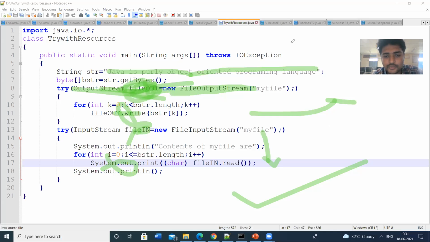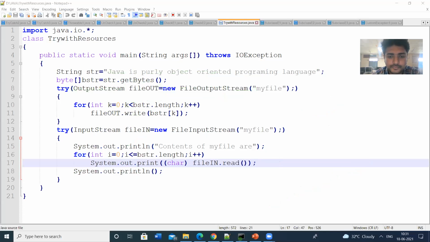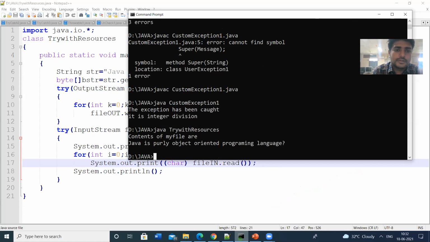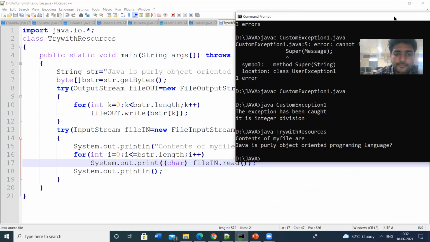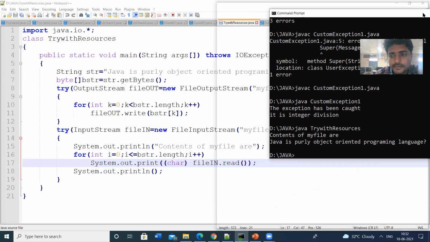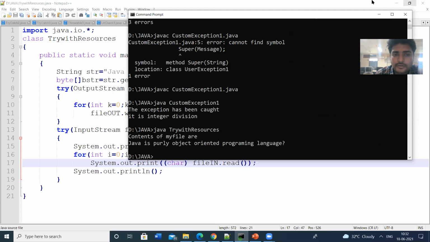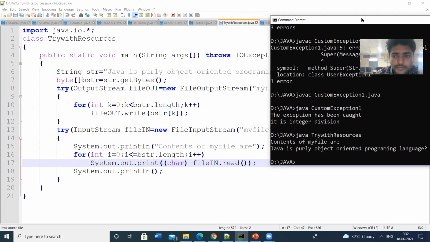So let us check the output. So this is the output.